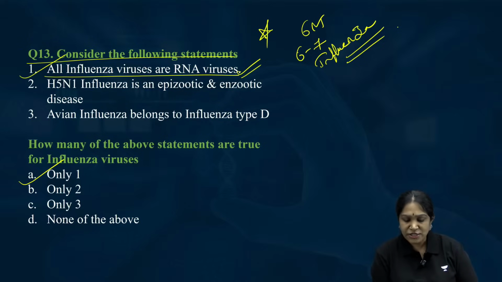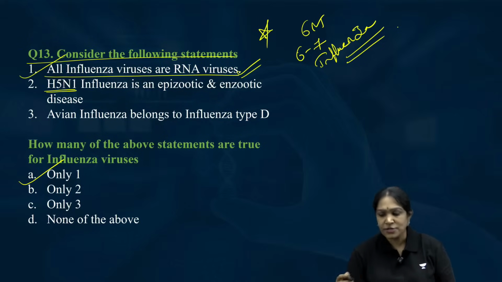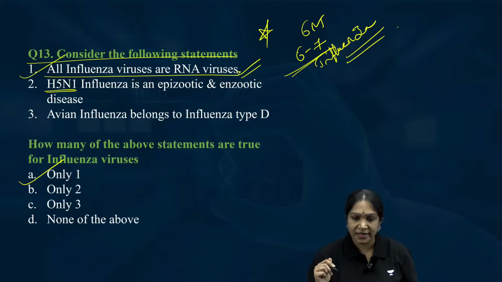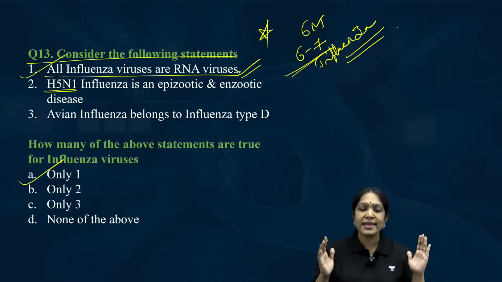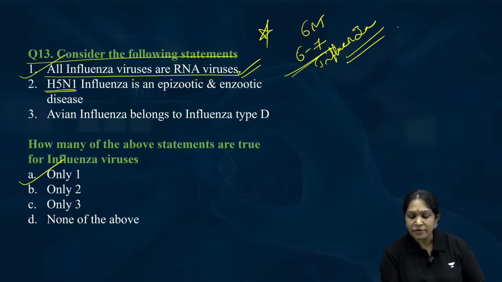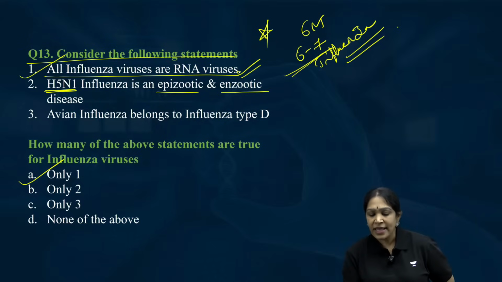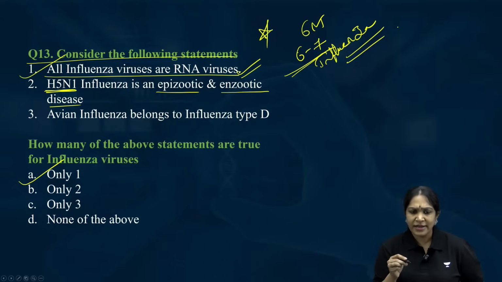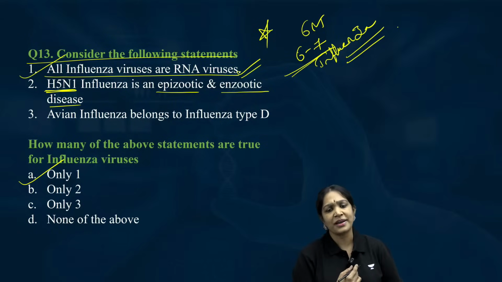Bird flu, H5, this is about this only you have these many articles. Every newspaper in the last 6 months published at least 6 to 7 articles on flu, bird flu. That is about H5N1 only. It is an epizootic enzootic disease. Greek and Latin, isn't it? What do you mean by this?